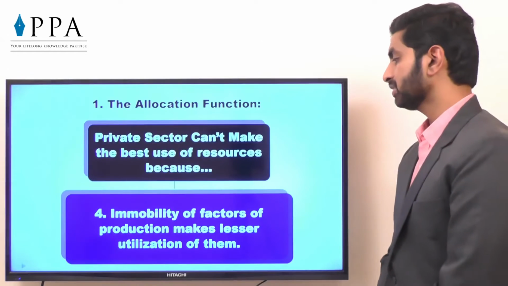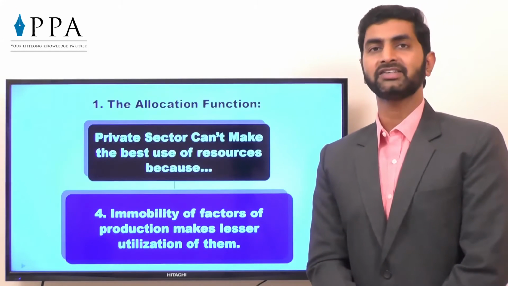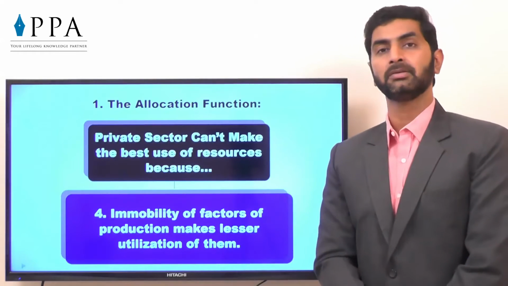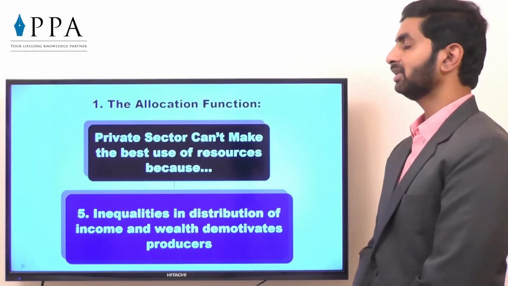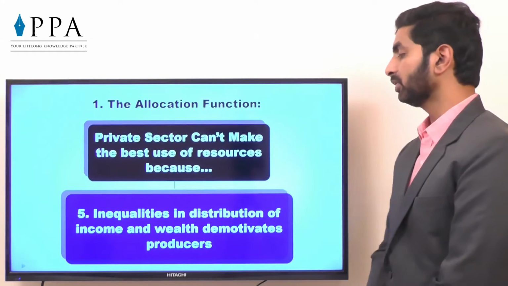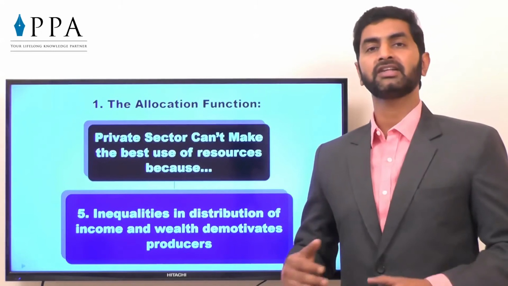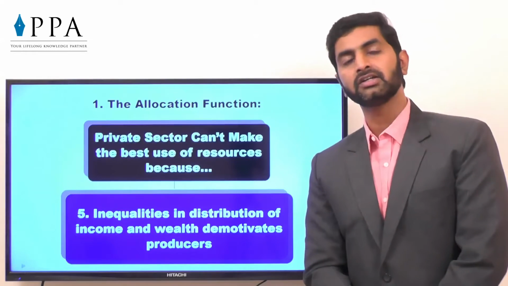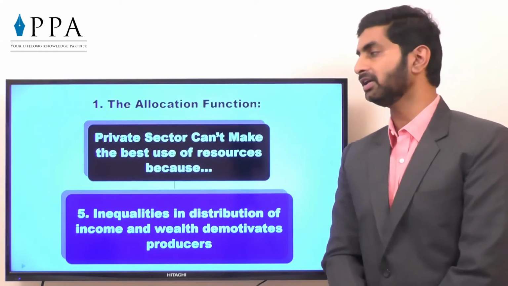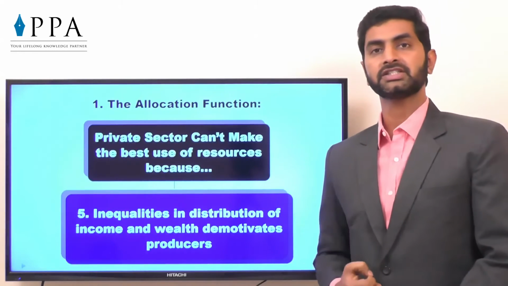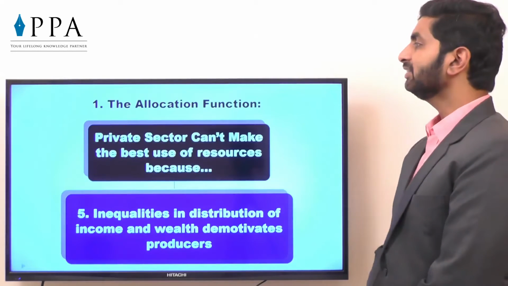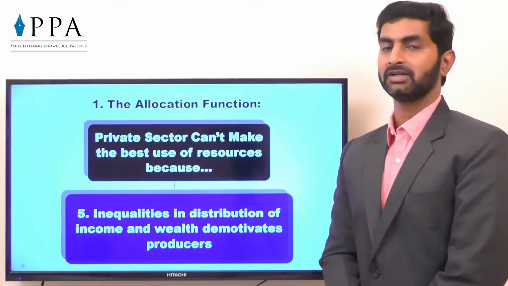Immobility of factors of production leads to lesser utilization of them. For the private sector, for small firms, many times mobility is not available, which can be made possible by government. So again, the resources are unutilized or underutilized. Inequalities in distribution of income and wealth demotivate the producers. Many times big producers or big business houses earn a huge amount, but a small-scale or medium-scale industry cannot earn that much profit. So it demotivates them, then production comes down and the resources are not properly utilized. So these are the reasons why the private sector fails to make the best utilization of resources.